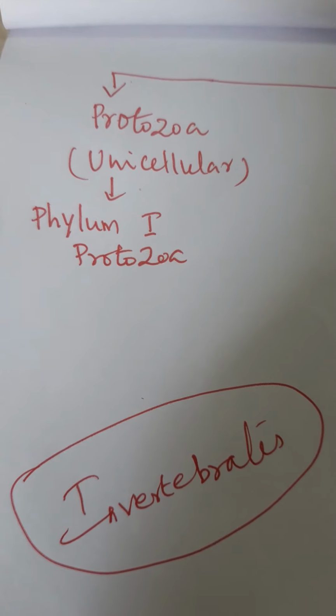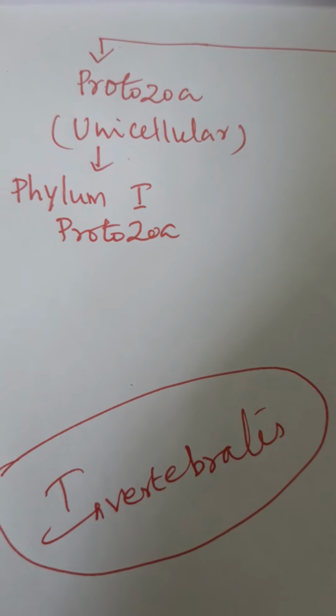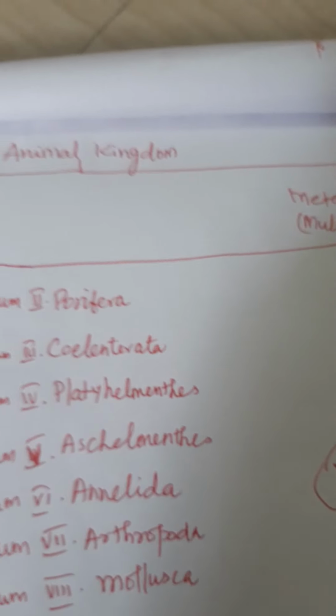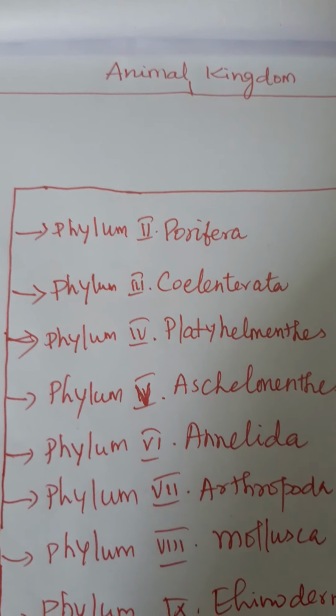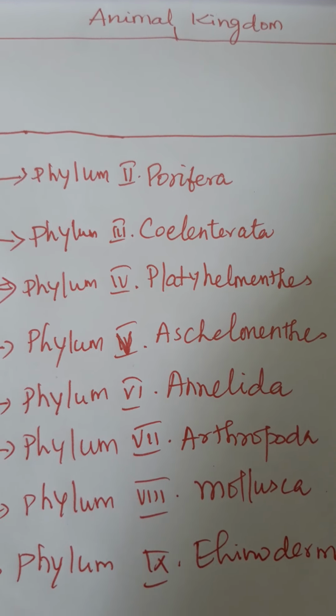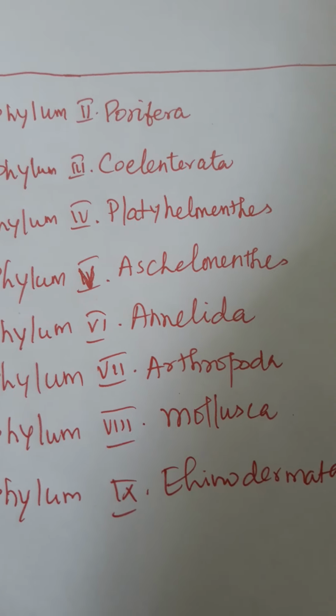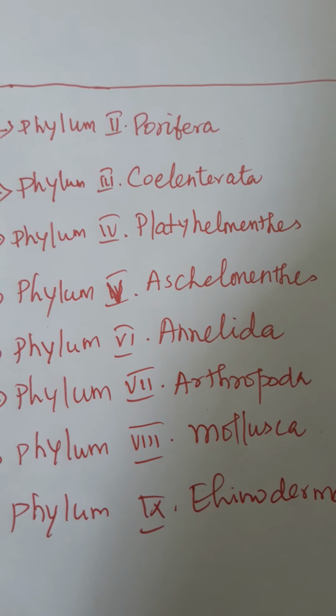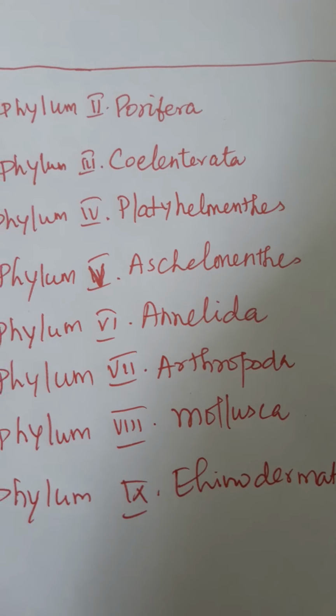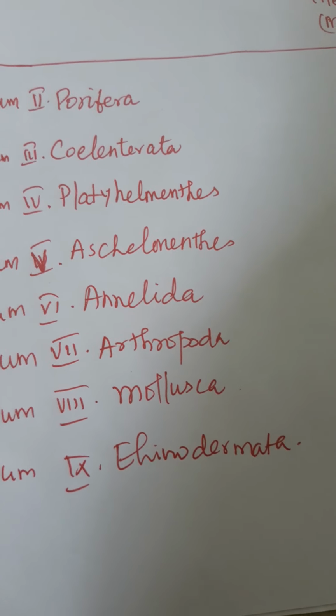Protozoa has one phylum called Protozoa. Totally, Animal Kingdom has 10 phyla. Metazoa has 9 phyla. In that, phylum 2 Porifera, phylum 3 Coelenterata, phylum 4 Platyhelminthes, phylum 5 Aschelminthes, phylum 6 Annelida, phylum 7 Arthropoda, phylum 8 Mollusca, and phylum 9 Echinodermata.